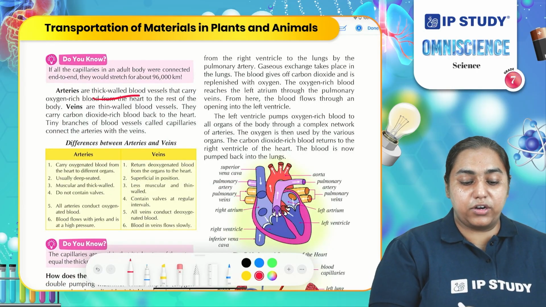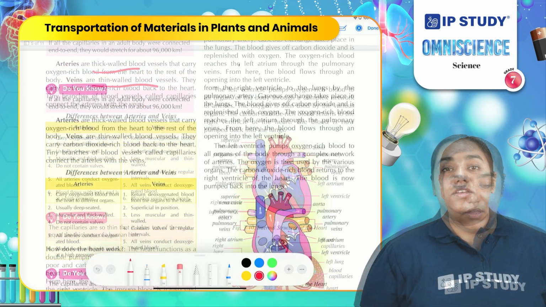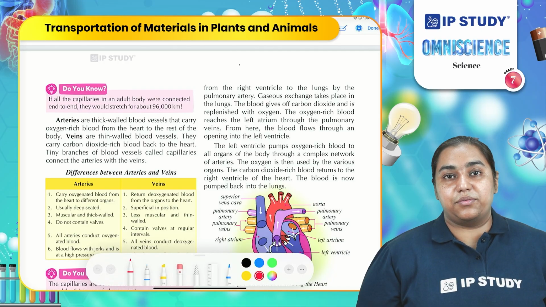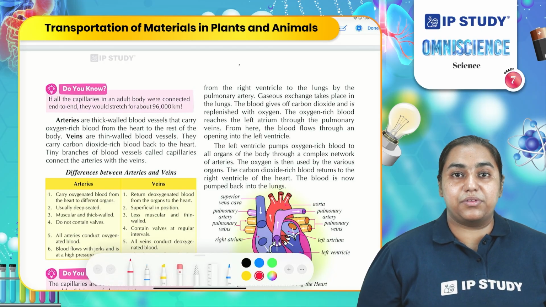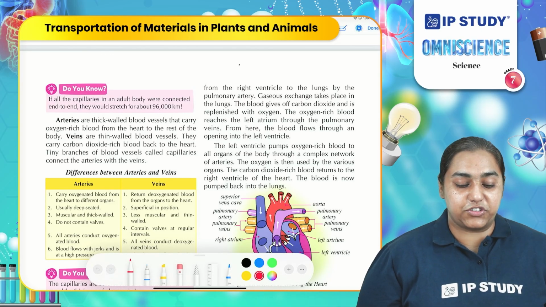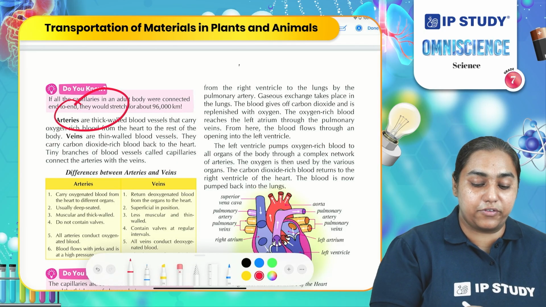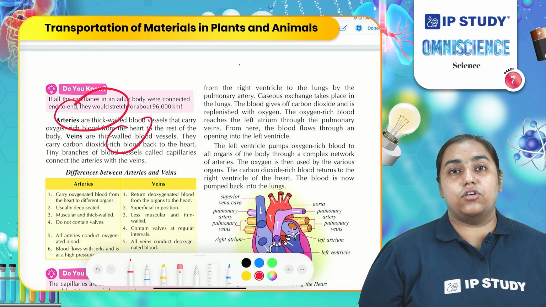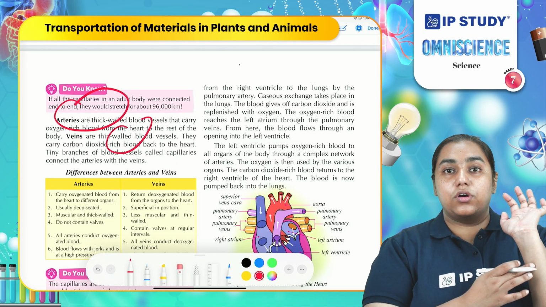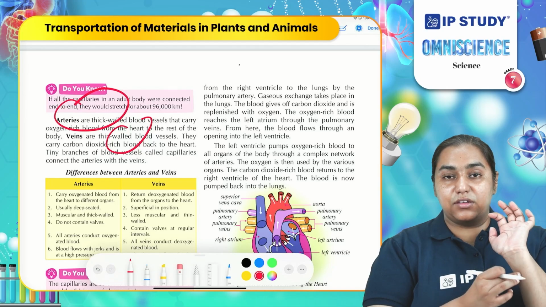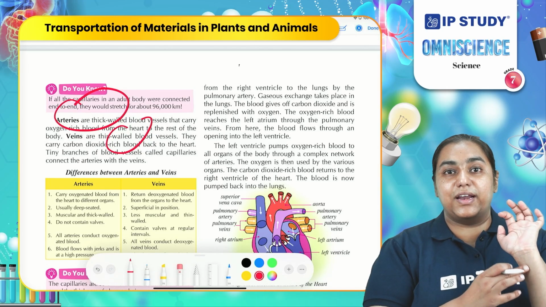Arteries are thick walled, veins are thin walled. You can clearly see the difference between arteries and veins. One is deep seated, another is present superficially. Arteries are thick walled, veins are thin walled. So, if you are seeing the blue colored veins in your body, that is a vein.